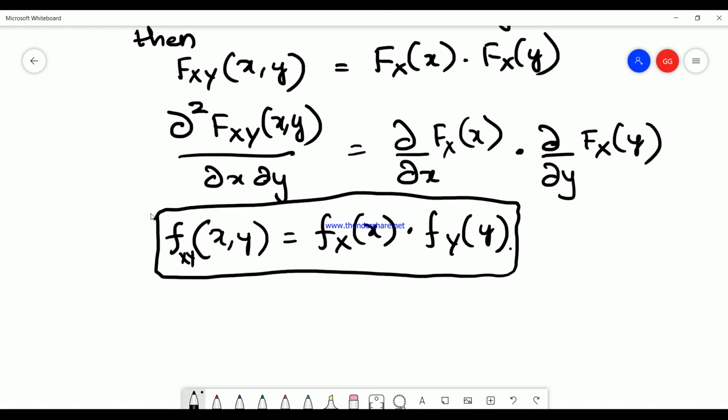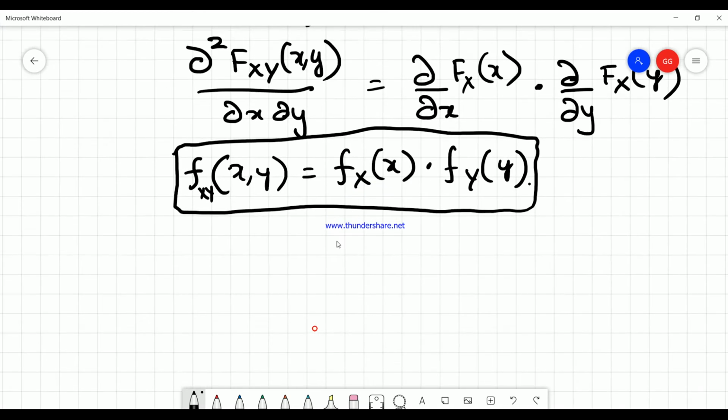I hope you are clear with the definition of the PDF. Now we will try to learn the next concept, which is the conditional PDF. Let us see what the conditional PDF is.